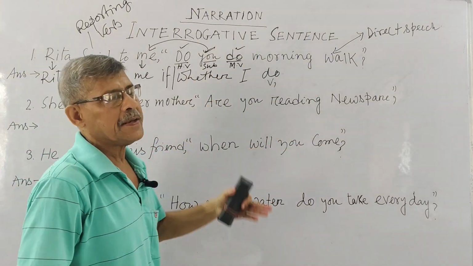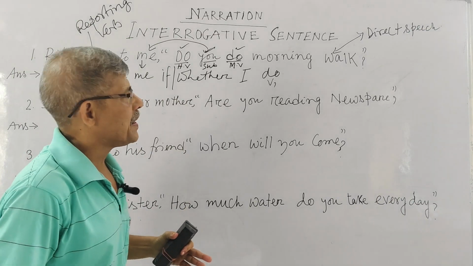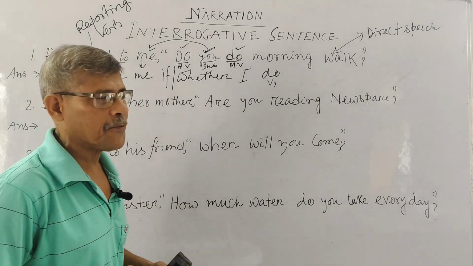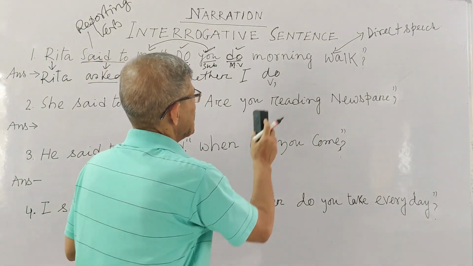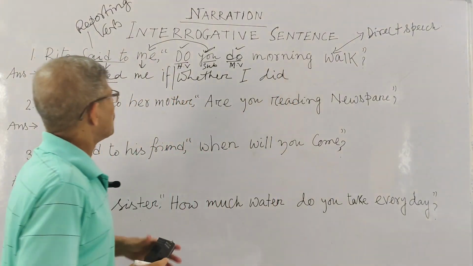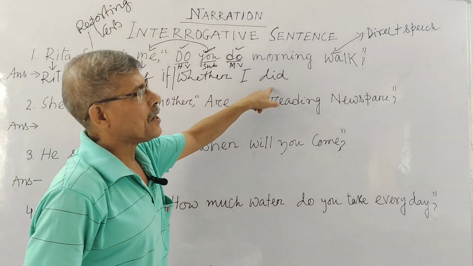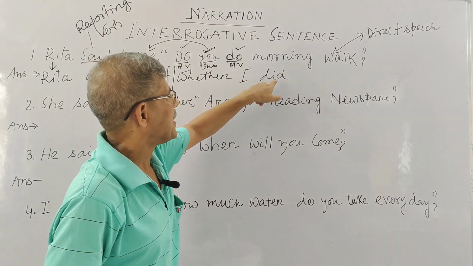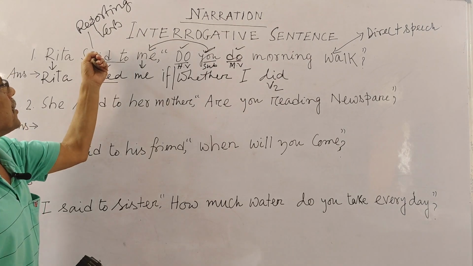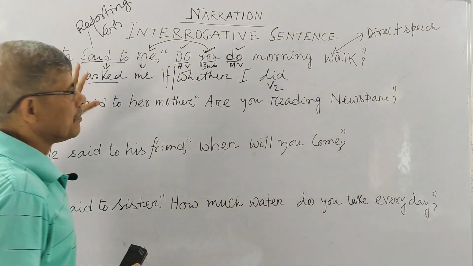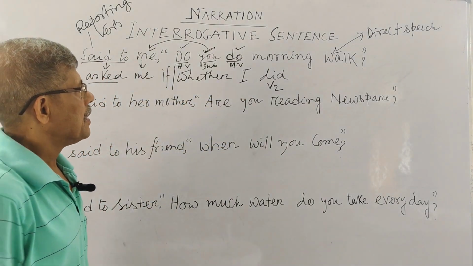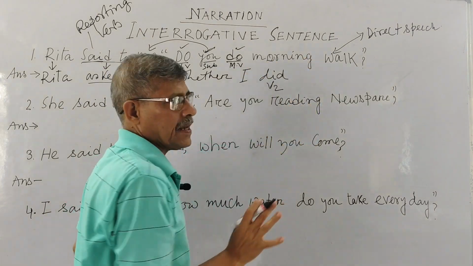In my changing verb chart, I already gave you in my first class on narration, you follow it from there. So do plus do makes do, but I need the past form of the do verb, that is did. This is your V2. If there is V1, it has to be made V2 when the reporting verb is in the past. I suppose this thing got clear to you. I did. Okay? Other thing you said, there is nothing else.